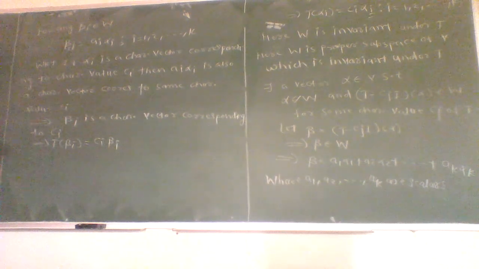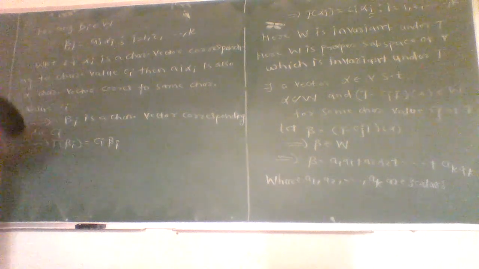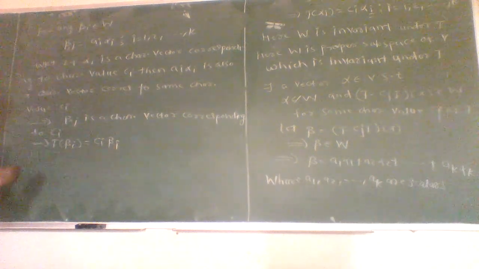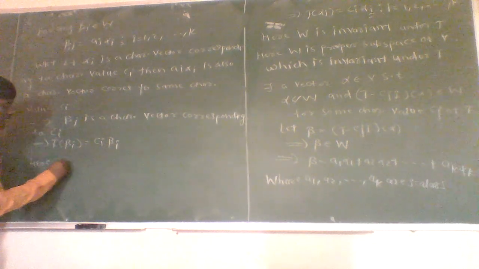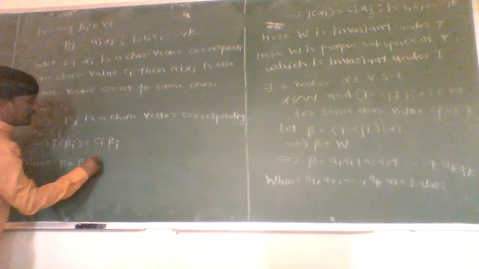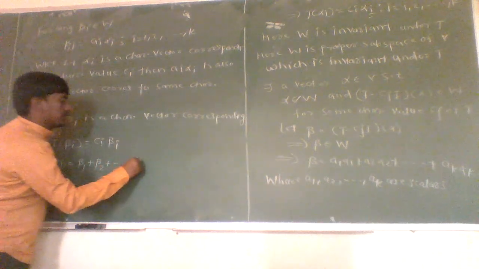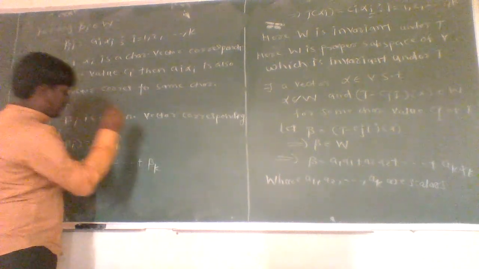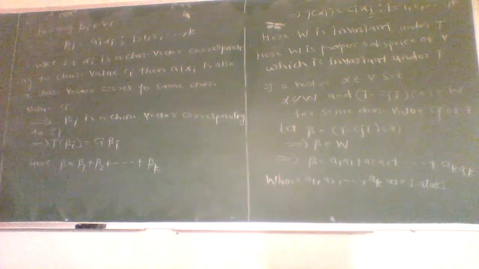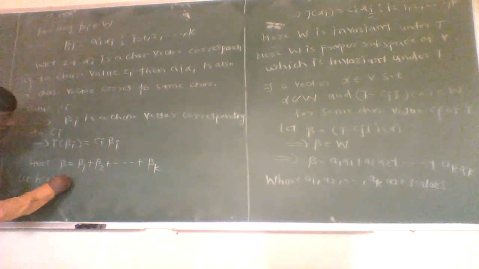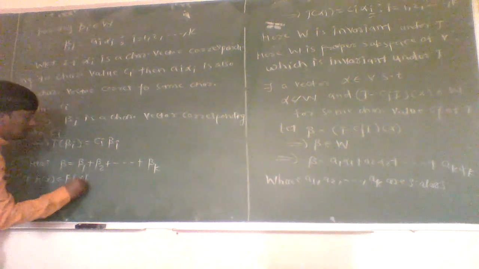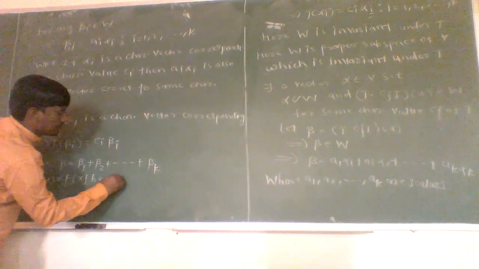Therefore, as beta belongs to W, any beta can be expressed as a linear combination of elements of its basis set. That is, here beta can be expressed as beta 1 plus beta 2 plus, and so on, plus beta k. Now let h of x belonging to the ring of polynomials F[x] be any polynomial.